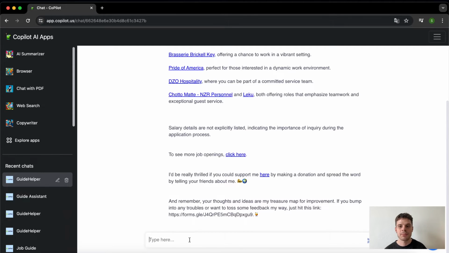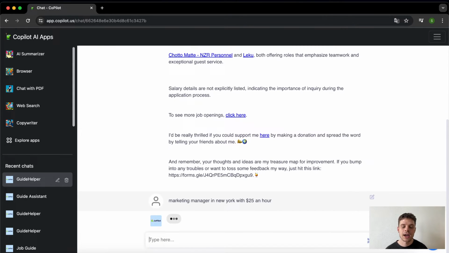So the second example is a little bit more precise. For example, let's say we are looking for marketing manager position in New York, and for example with $25 an hour. It is a bit more precise because we are looking for a particular manager position in a particular city, but also what is important for us is the hourly pay here.